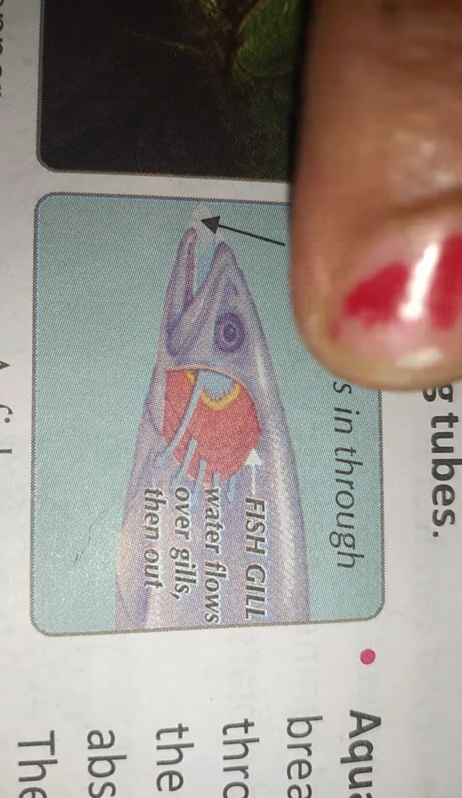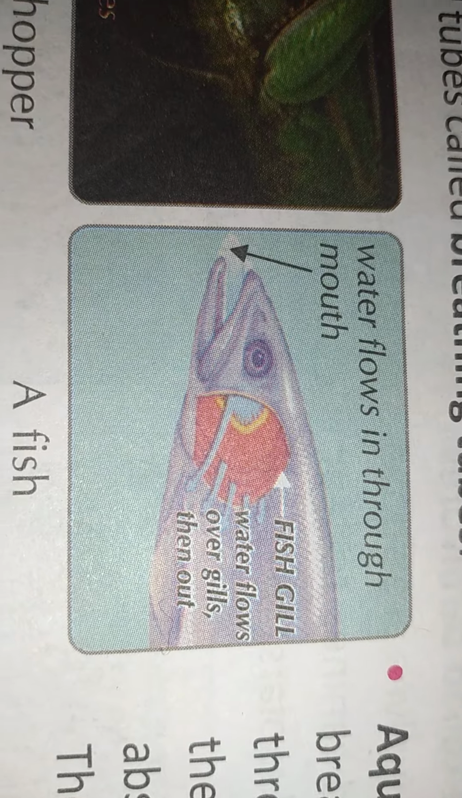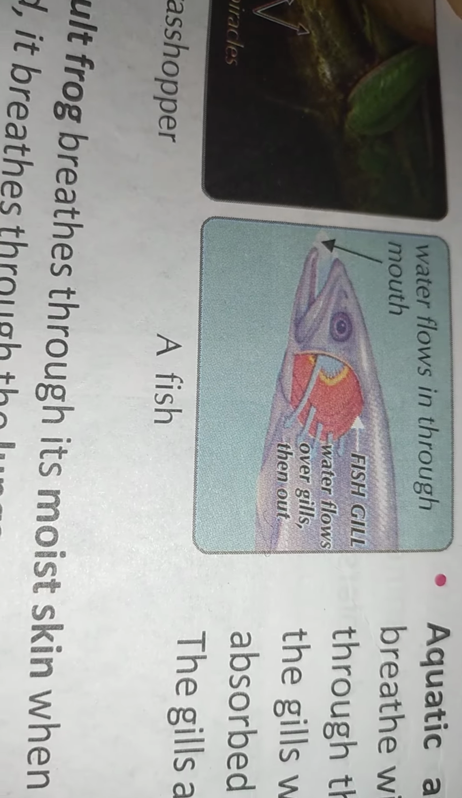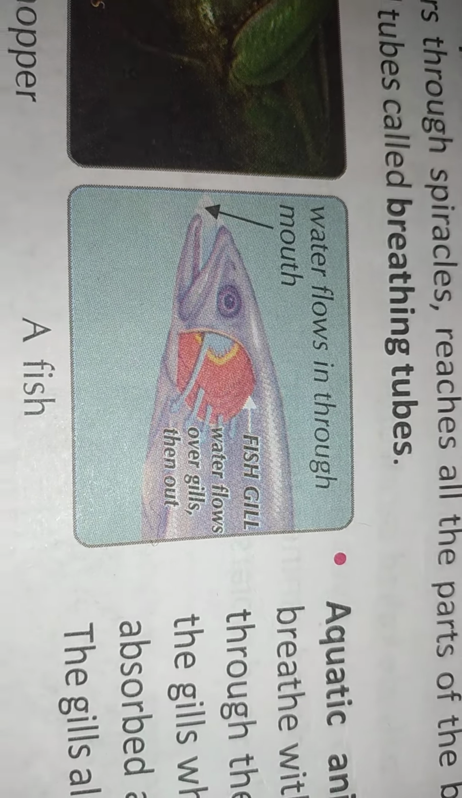Next, see this, fish. Now this is an aquatic animal. Fish is an aquatic animal. It lives in the water. These are called aquatic animals. Fish, prawn and crab.